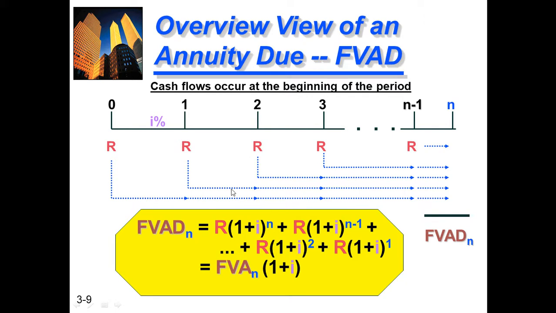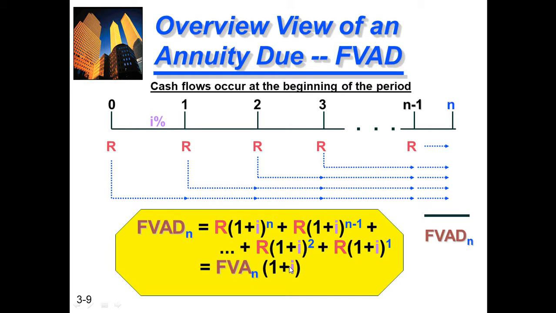So the formula for annuity due: FVAD_N, meaning future value annuity due for n years, is equal to R multiplied by 1 plus I whole raised to the power n, no minus. In the second year, minus 1. In the third year, minus 2. On the fourth year, till it becomes the future value, n multiplied by 1 plus I.